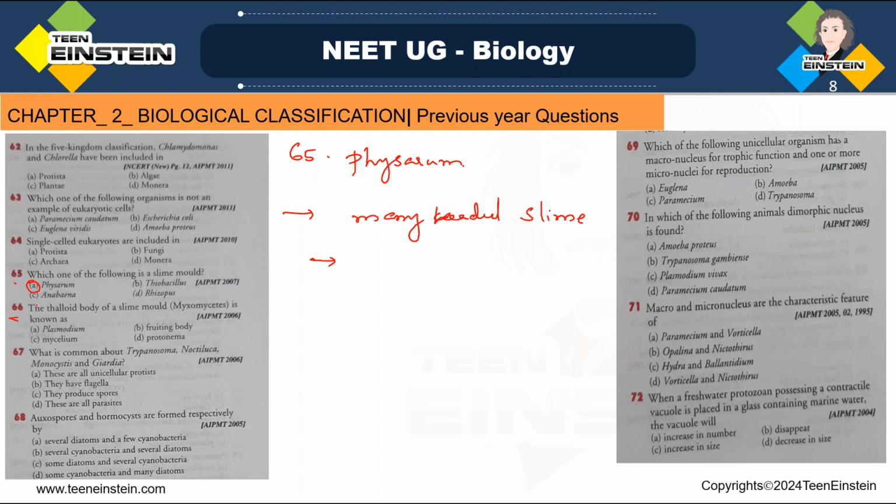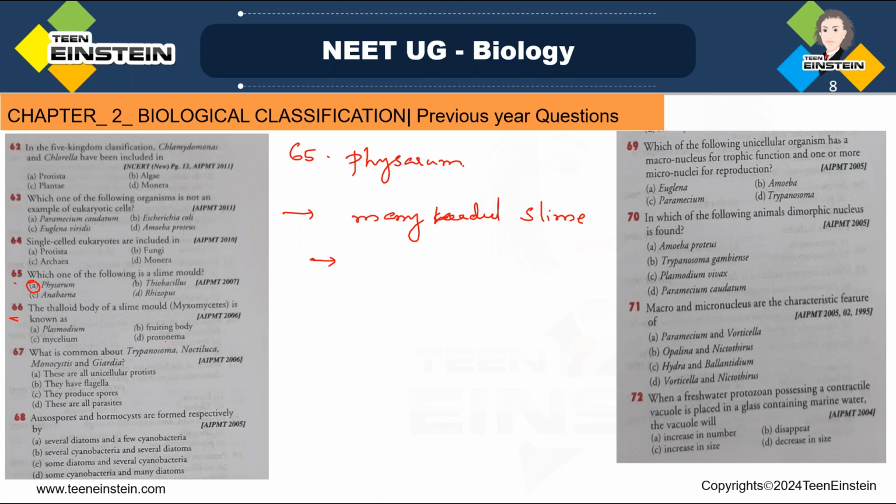Question number 66. The thalloid body of a slime mold is known as option A, Plasmodium, option B, fruiting body, option C, mycelium, and option D, protonema.